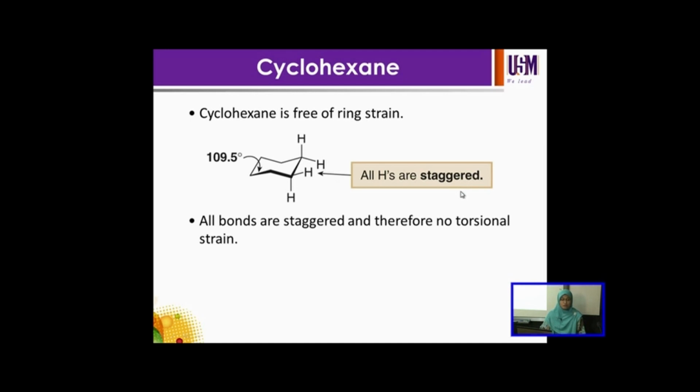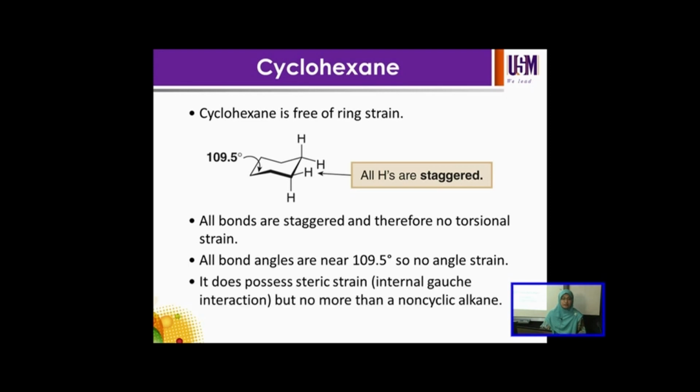So all bonds are staggered and therefore there is no torsional strain. And all bond angles are near 109.5 degrees, so no angle strain. It does possess, however, some steric strain due to internal gauche interaction, but no more than in other cycloalkanes.